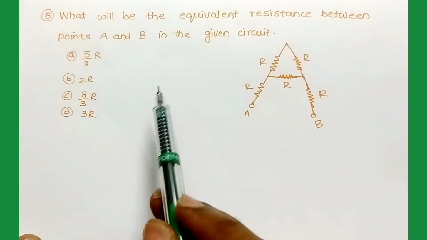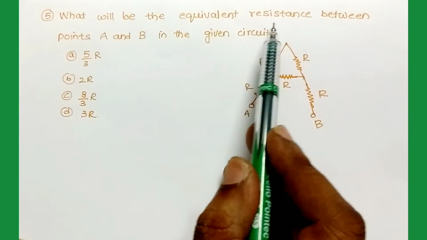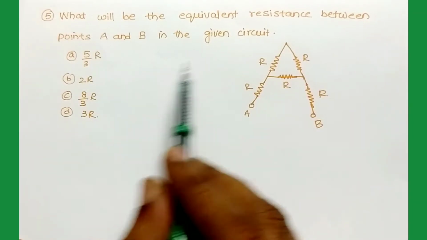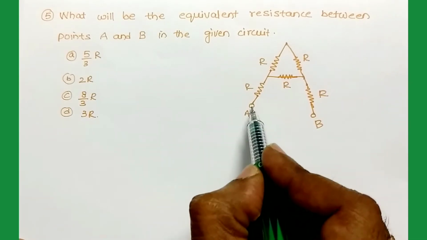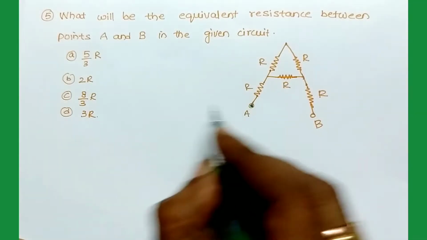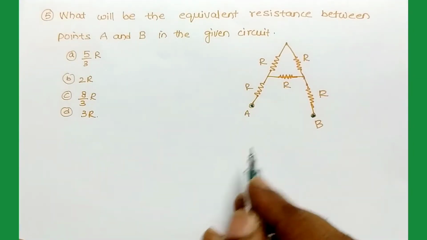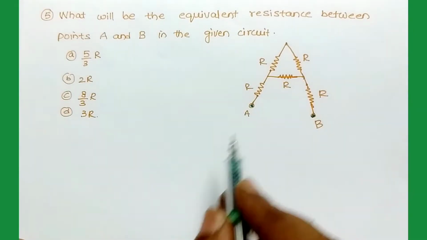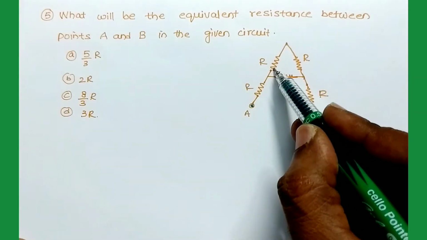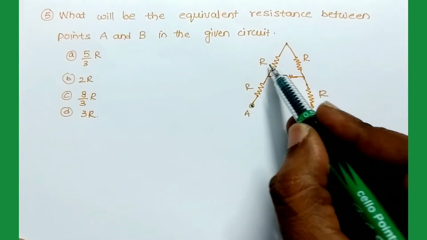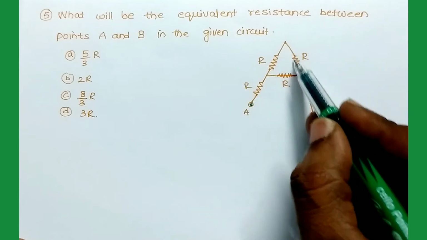Here it is a circuit problem. What will be the equivalent resistance between points A and B in the given circuit? So we have to find the equivalent resistance between these two points A and B. Let's look at this circuit. This capital R and this capital R, these two resistors, are connected in series.